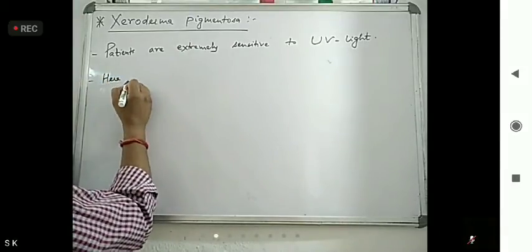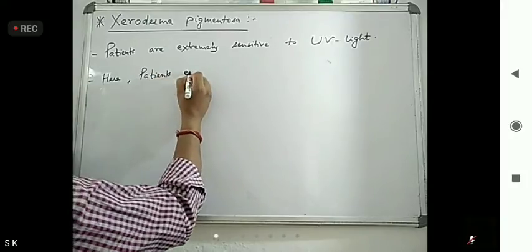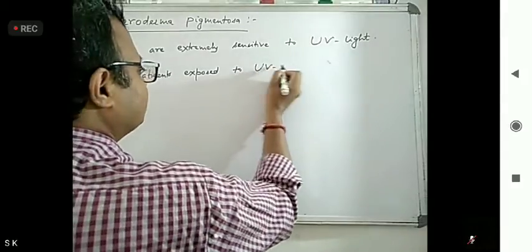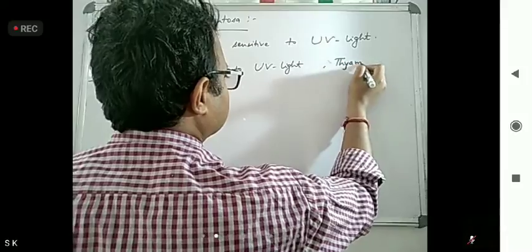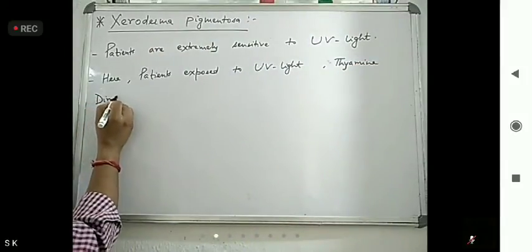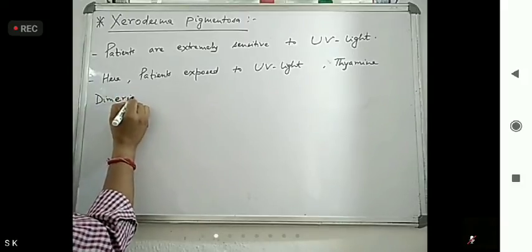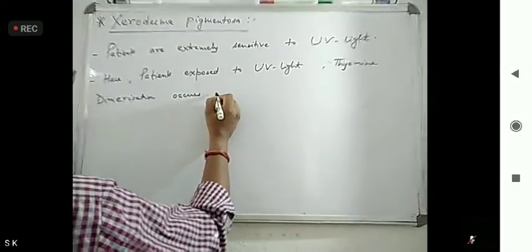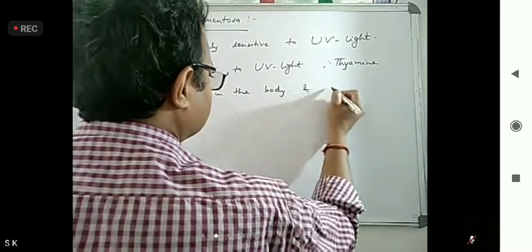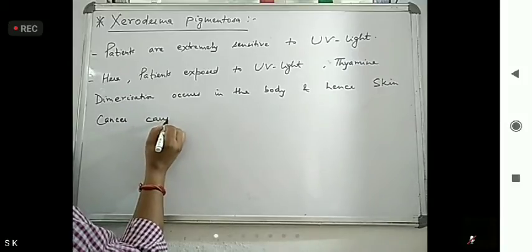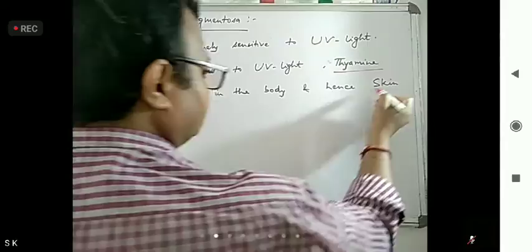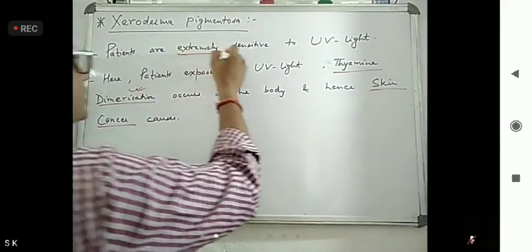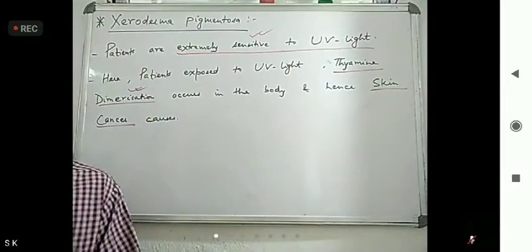So patients exposed to ultraviolet light have thymine dimerization occurring in the body, and hence skin cancer is caused. So Xeroderma pigmentosa is extremely sensitive to ultraviolet light.